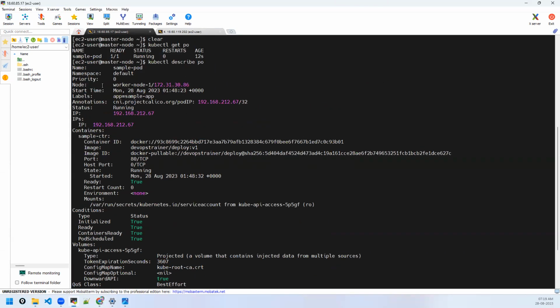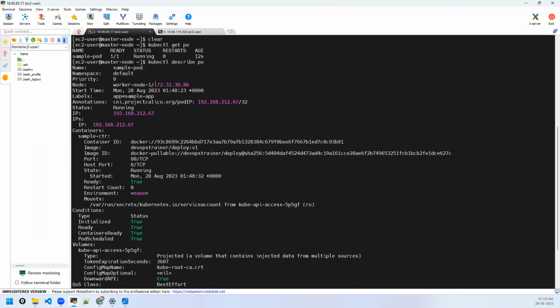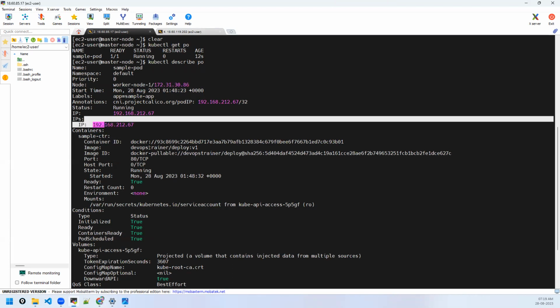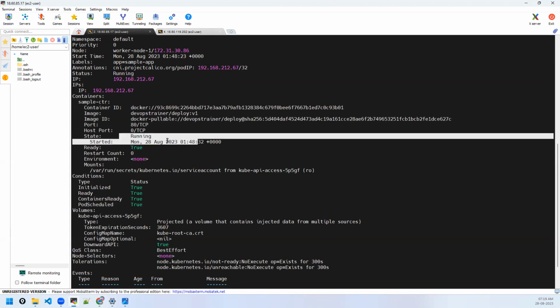And if you scroll up, you will see the name of the pod, namespace, the IP address. Like I told you, every pod will get the, sorry, this is node IP. This is pod IP. Every pod will get an IP address. If you remember, we have given some pod CIDR range. So the IP address will be assigned from that range. Every pod will get its own IP. This is on worker node 1 because anyway, we have only one worker node. It will go there only. And it's the IP of the worker node, pod IP, the image from where it was running, the state, everything.